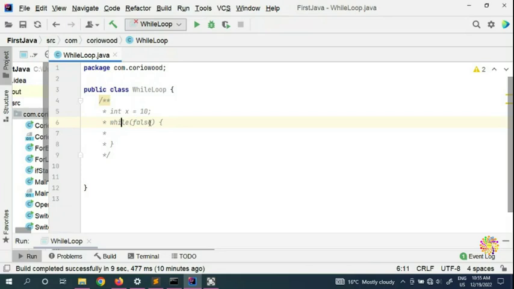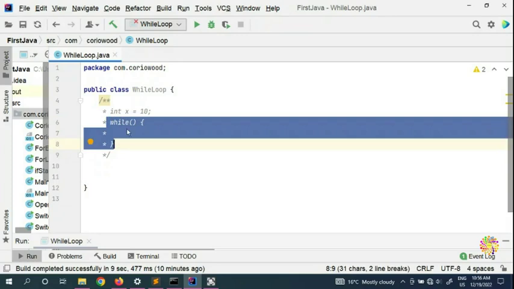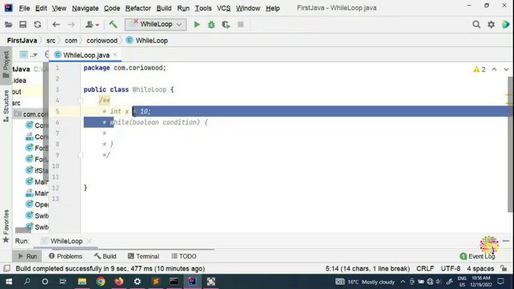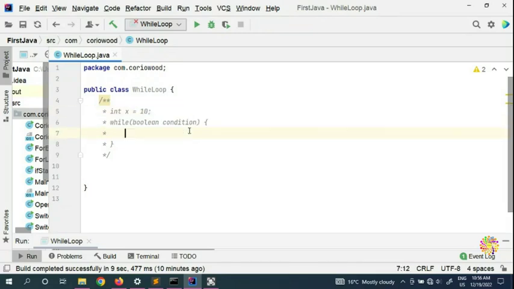As I said, the while loop is widely used in gaming. You can see it everywhere inside Java, and also in C++, Python, PHP, whatever language you name, you have a while loop. The while loop, as I said, has a boolean condition here. And how do we know that this condition is right?